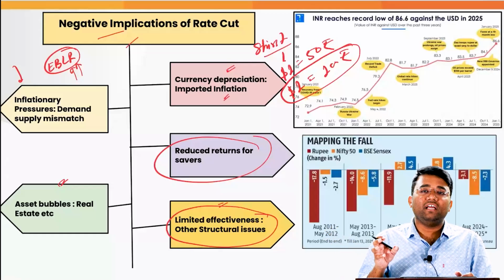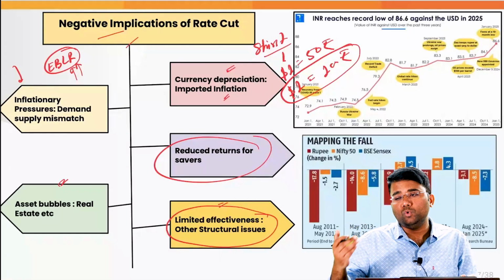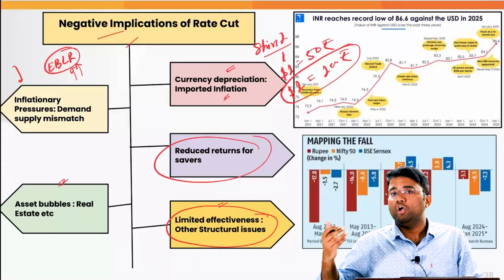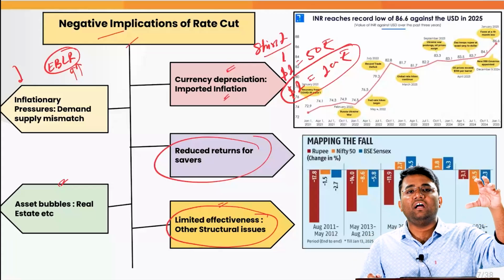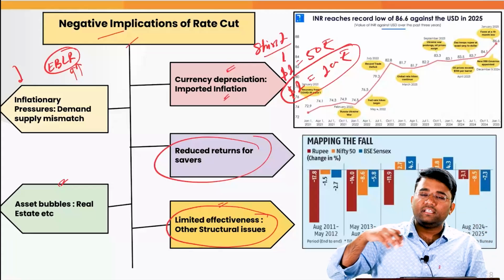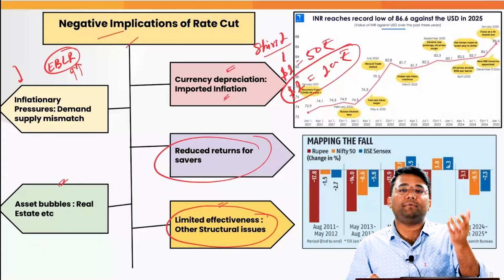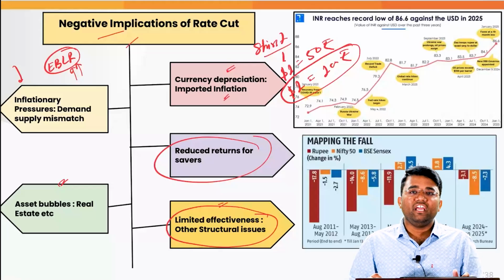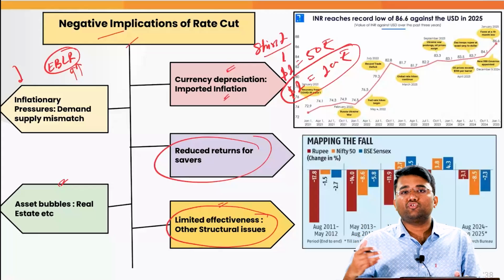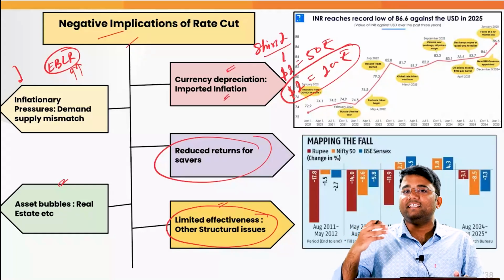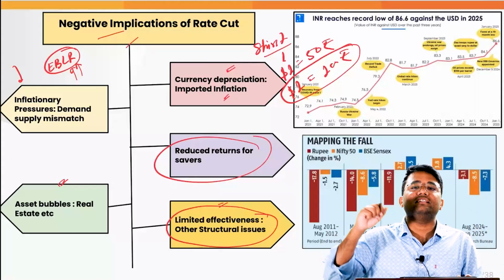Because they are apprehensive. They have a lot of issues with the labor laws, which are not very simplified. Or if the regulations in place, for example the code on occupational safety, etc., are not in sync with the needs of the industries, obviously the industries will be very apprehensive about investing in the economy despite the capital that they have. Or another example, the GST rate is very complex, and it keeps on changing after every GST council meet. So if there is no policy coherence and no policy stability, again these companies will be very apprehensive about investing in the economy.